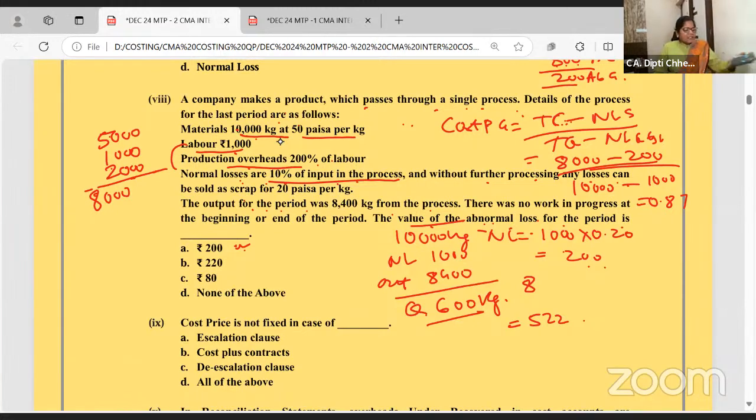In the suggested answer, let us see what they have given as the answer. One second, I'll check the suggested answer. Sometimes there is a mistake in it. A bit, 200 is the value of the normal loss. Then it's okay. But if they have asked for the normal loss, then its value is the cost per good unit. They will not ask much detail for MCQ, but this is it.